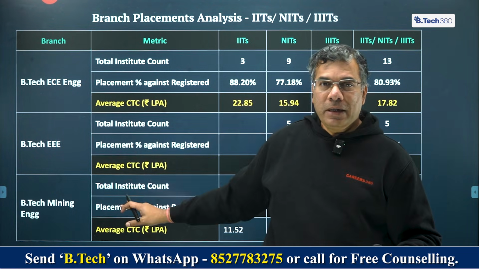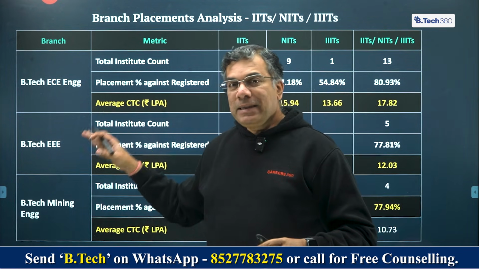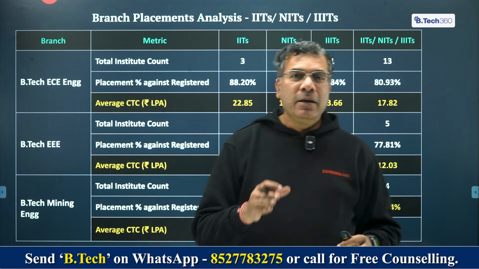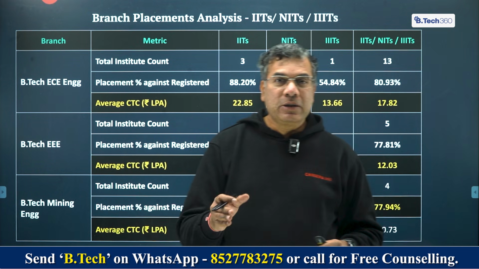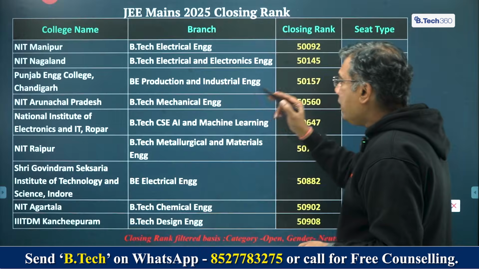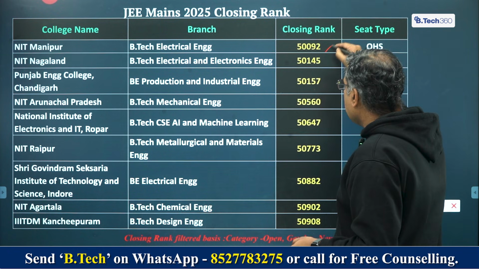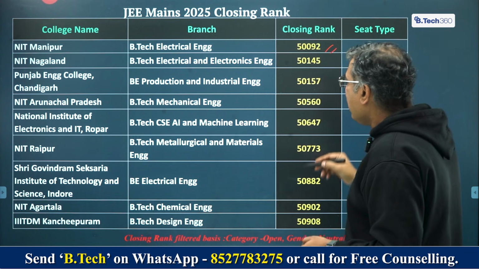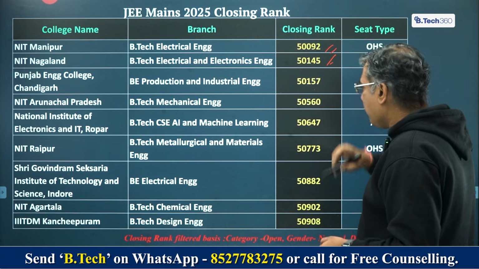And that's what we're going to do here. So I'll show you the branches and the colleges that you're likely to get based on a rank of 50,000 to 60,000 rank band, right? Now, when you look at that data, at 50,092, NIT Manipur, you get electrical engineering. NIT Nagaland, electrical and electronics, you'll get at 50,145.